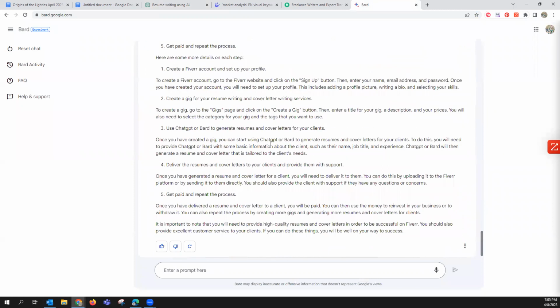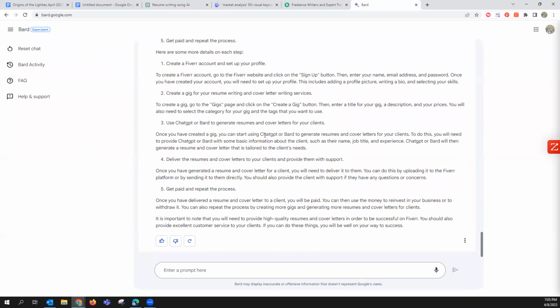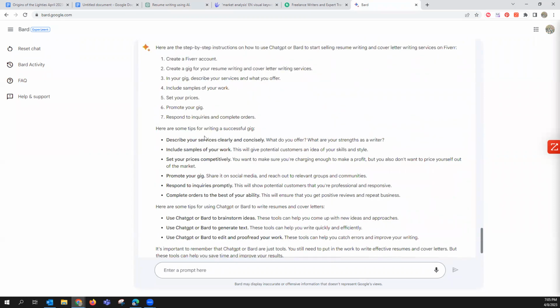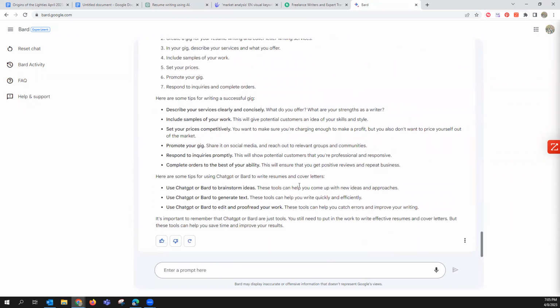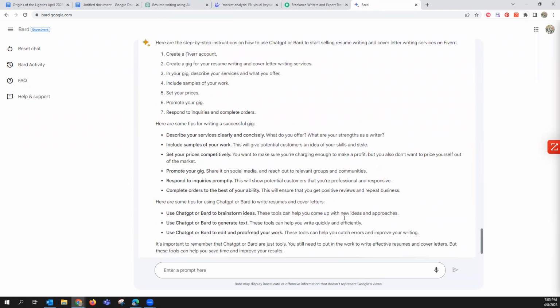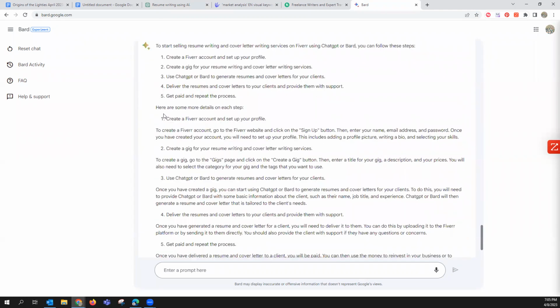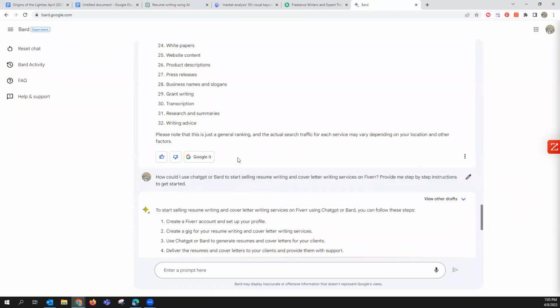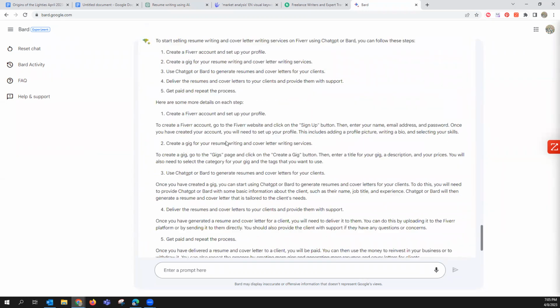Fiverr profile, generate resumes. Okay, I like that. Okay, so this is more of what I want. Some details on each step. Boom. All right. So, man, I like Bard, dude.